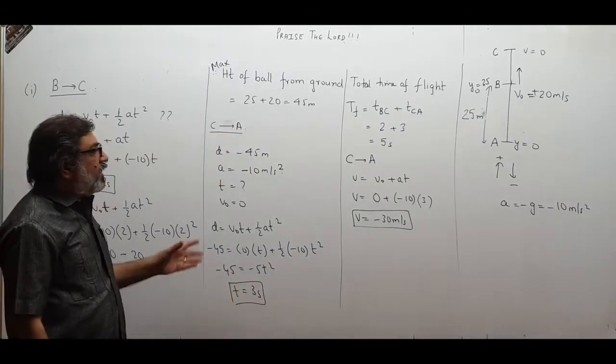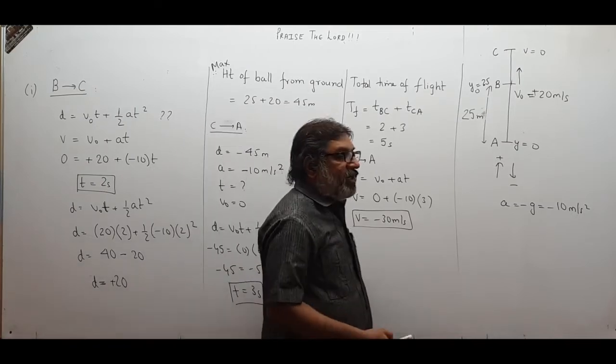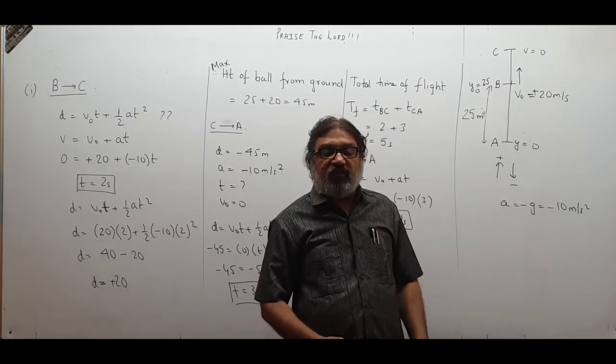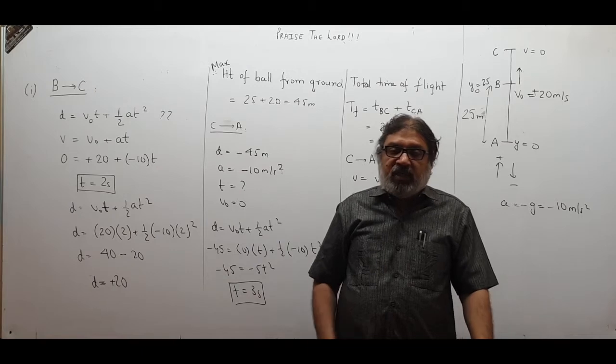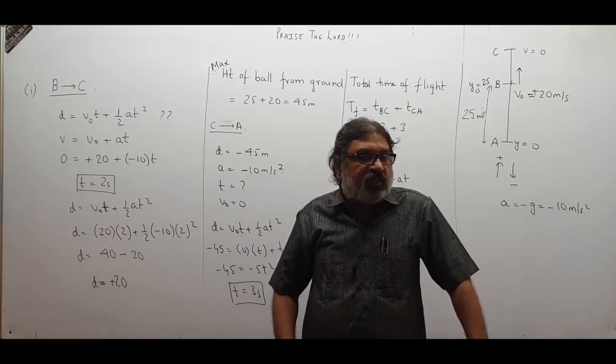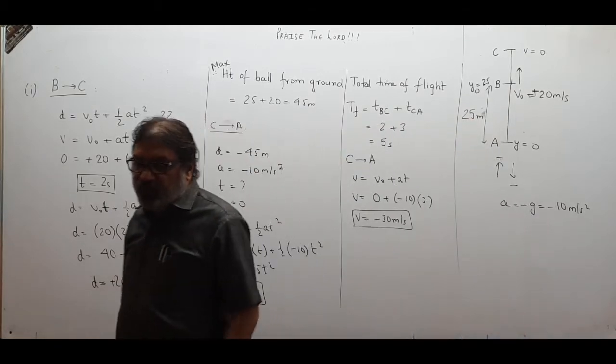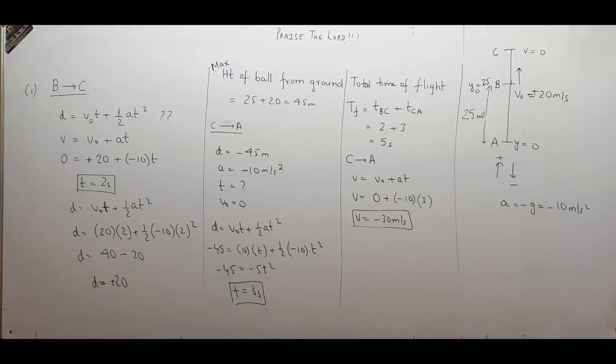So this way we have calculated all the fundamental points: for how much time it was in air, how high it rose, what the maximum height from the ground was, in how much time it will fall from C to A, and with what velocity it will strike the ground. All those things we saw. Please pause and copy, children. We have to take care of sign, that is very, very important to be learned in this sum.